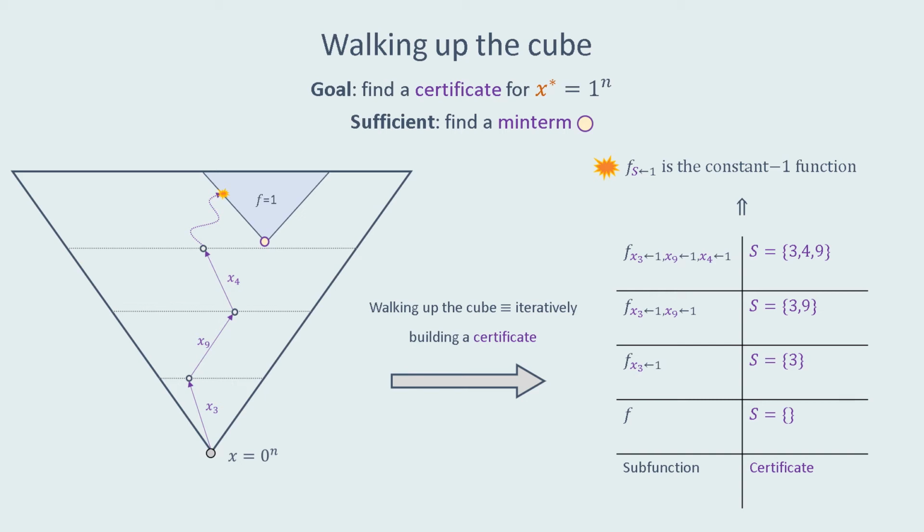In the next step, we set x9 to 1, and we add 9 to our certificate, and then zoom in on the subfunction obtained by setting x9 to 1. We repeat this process until eventually we've hit the 1 region. Equivalently, we've zoomed in on the subfunction obtained by restricting f according to the steps in our walk, which is the constant 1 function.